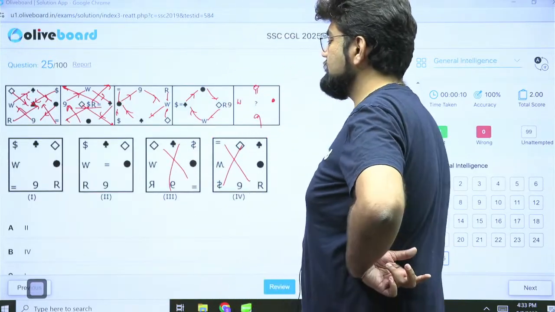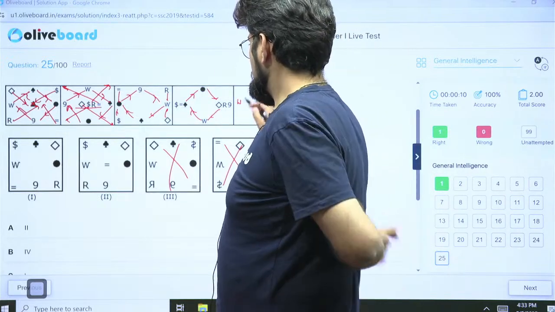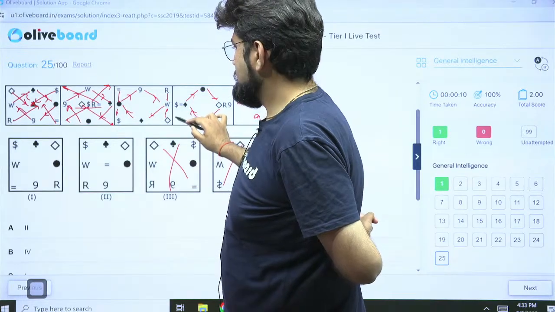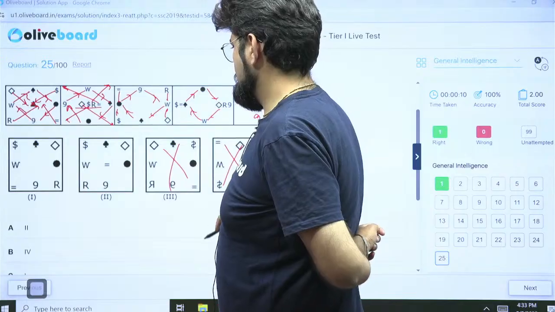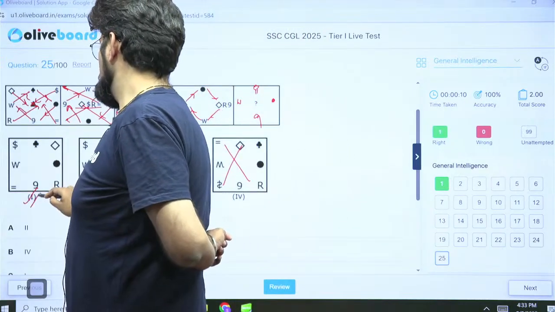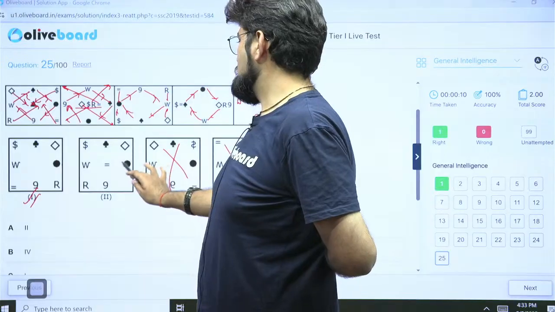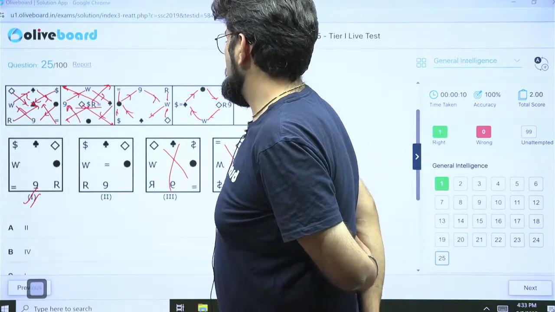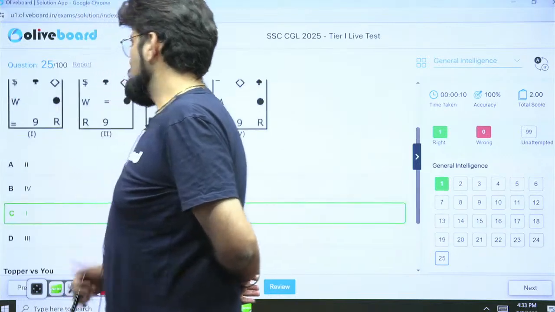Okay. Now what is the next possible movement? Next is this dollar is again on the top, this equal to is on the bottom, and this kite is again on the top and this R is at the bottom. This is happening here. This is the only one which is following suit because this is just switching positions. I am not sure this might happen with any logic. So I think figure 1 is the correct answer. Figure 1 is the correct answer. Perfect.